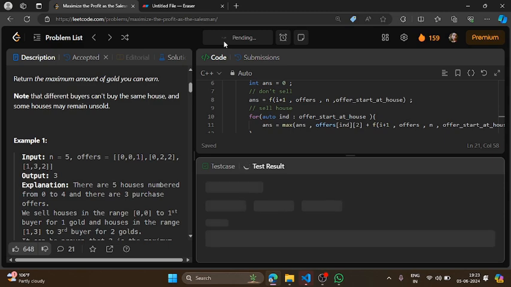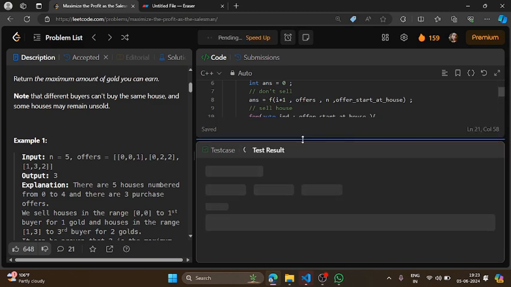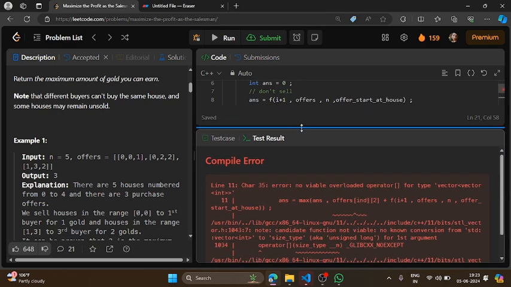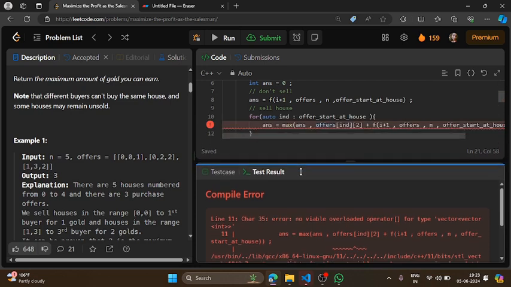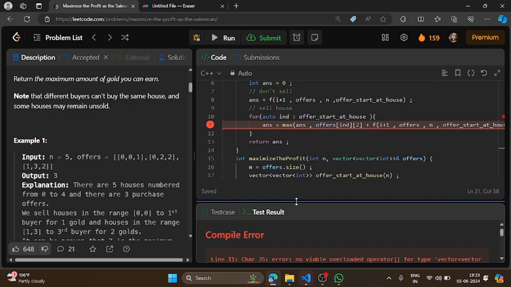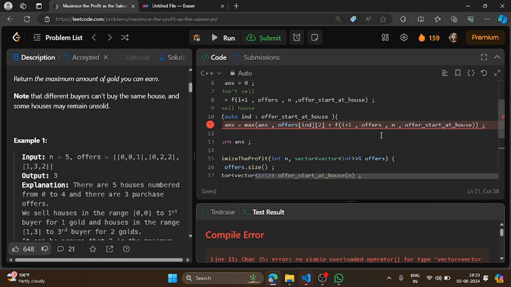Let me run it first. Anything wrong? What is wrong here? Let me check.